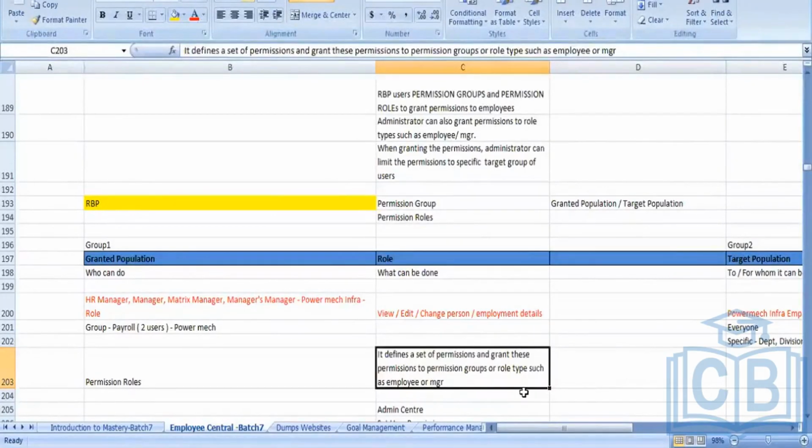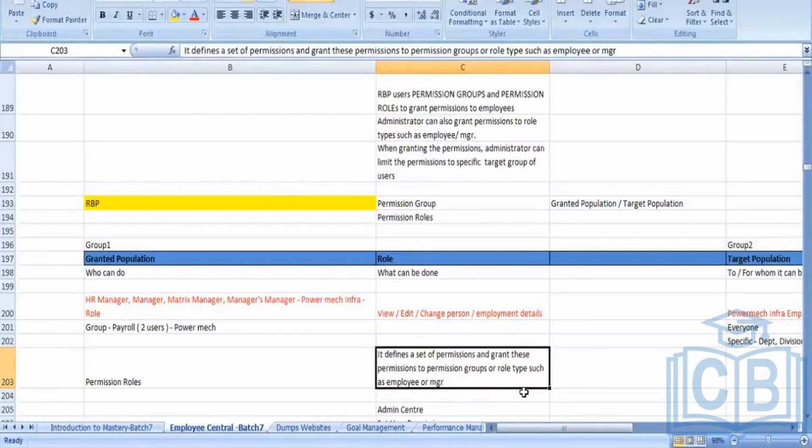I am creating a permission role. A permission role is something like creating a set of permissions. Permissions means what I am giving you permission to view and what you cannot view. You open a screen, and when you click on the tab, it says that you do not have the necessary permission. It means you are unable to access it.